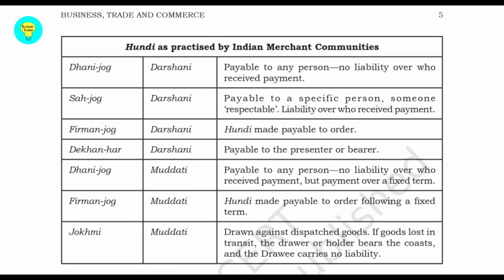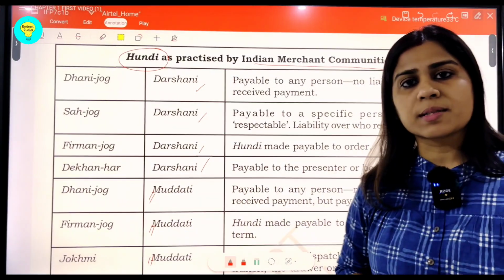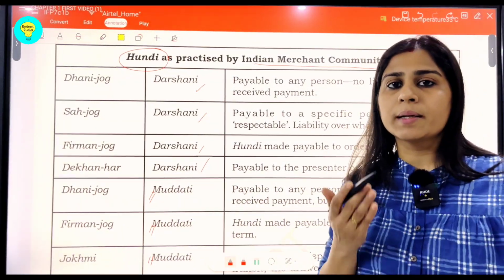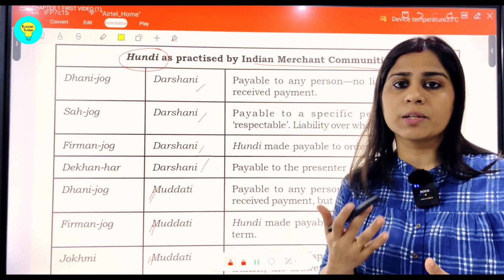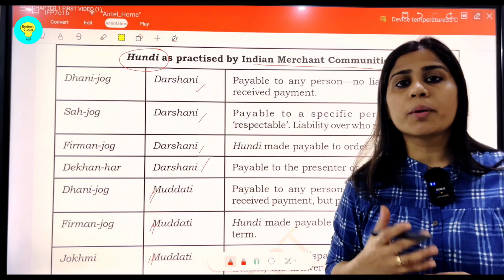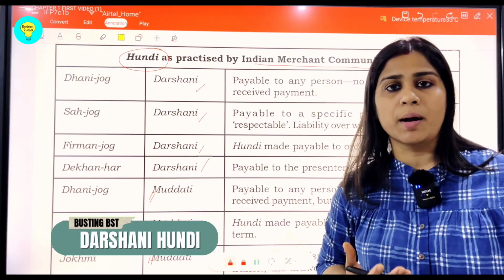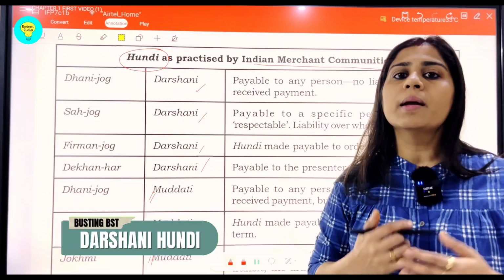So first in line is Dhani Jog Hundi, or you can see students, there are 2 categories. One is Darshani Hundi and the other type is Muddati Hundi. So there are 2 types of Hundis. First of all, this you need to understand. With Darshani, we mean that it is paid on sight. Darshan means sight. So as soon as it is seen, payment is made, or maybe we can call it any bill of exchange payable on demand as soon as the receiver gets it.